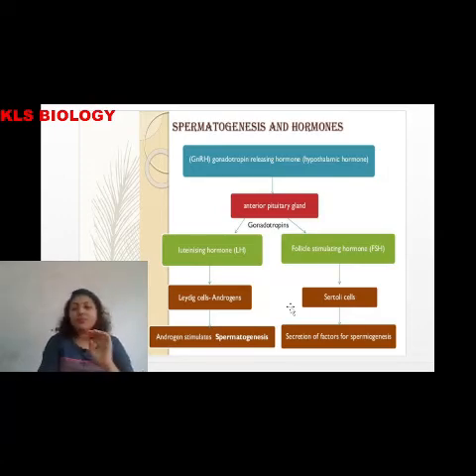Let me revise again. Hypothalamus, pituitary and gonads are 3 different organs, and they have to work together. First we have the master of the master gland, which gives a message to the anterior pituitary, the master gland, to release gonadotropins. The gonadotropins are luteinizing hormone and follicle stimulating hormone, which act on the gonads. So these 3 organs work together to carry out the process of spermatogenesis.